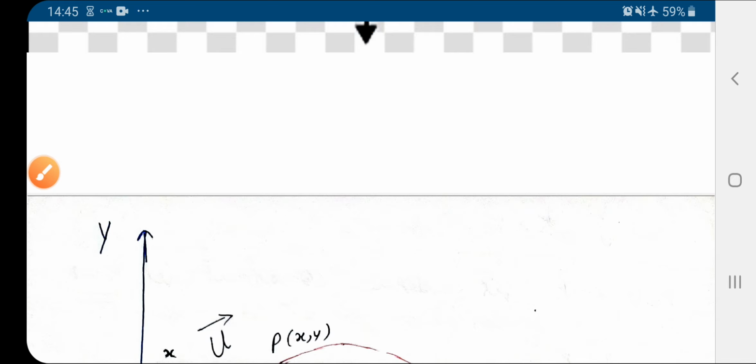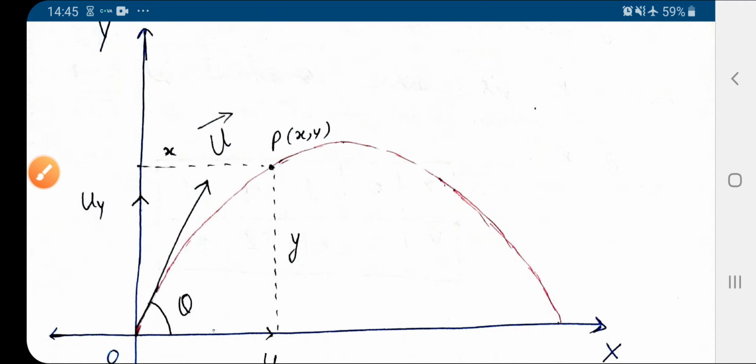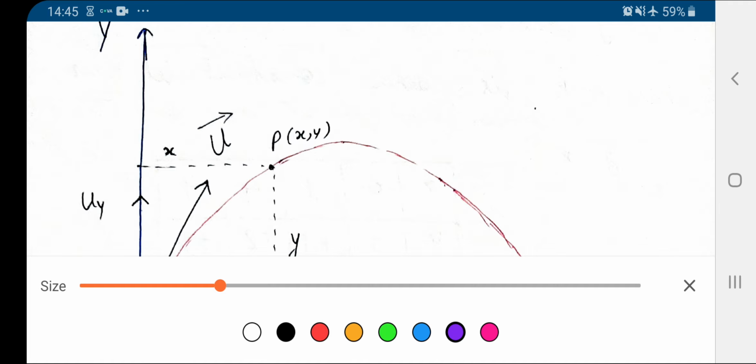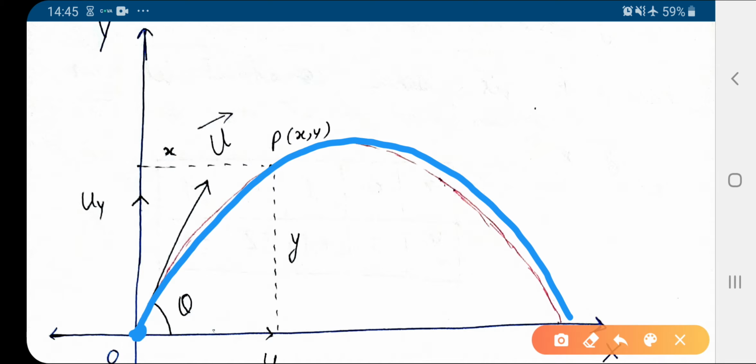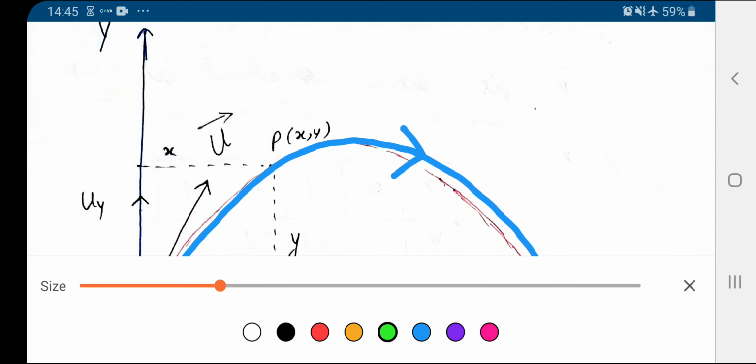Now come to the topic. Now suppose this is the object thrown from an origin which follows a path like this with some initial velocity.